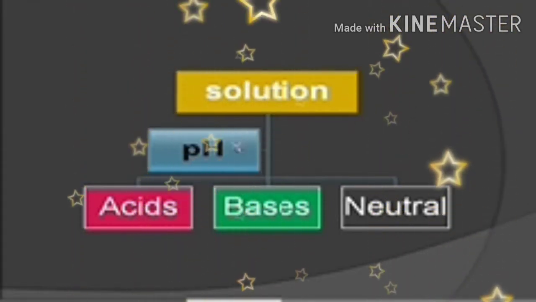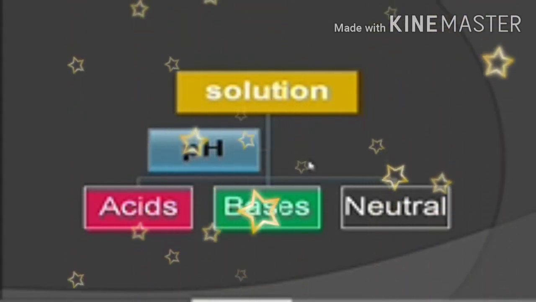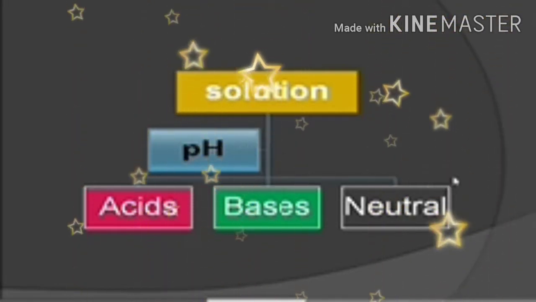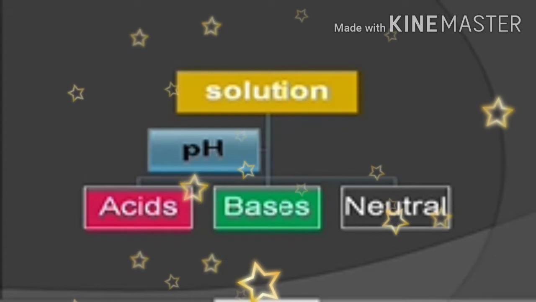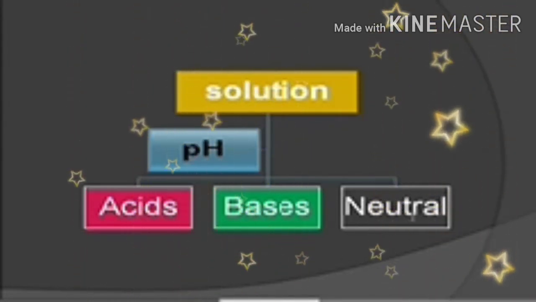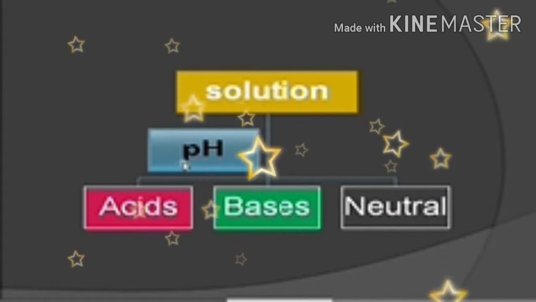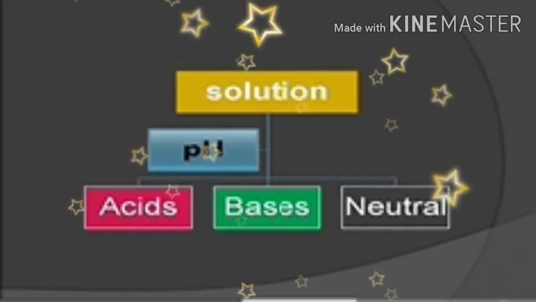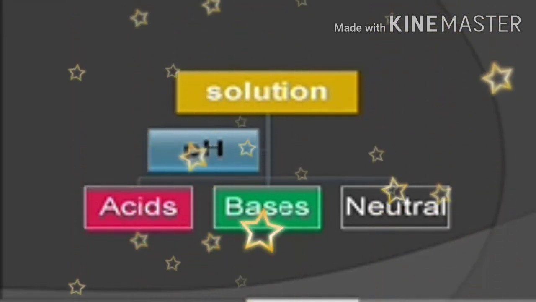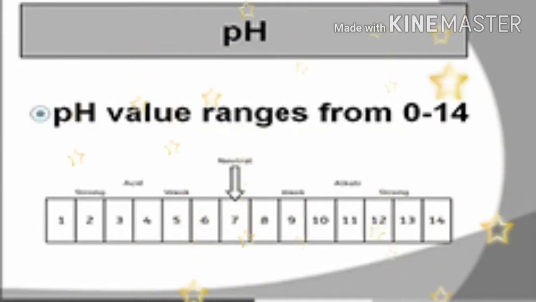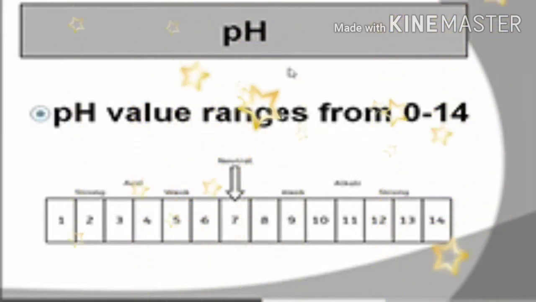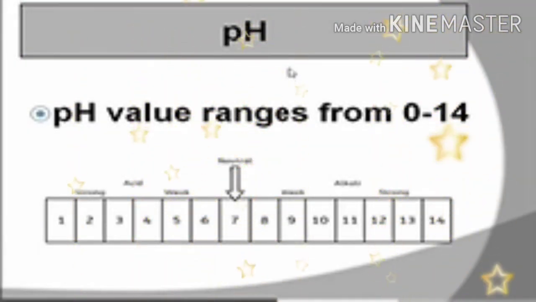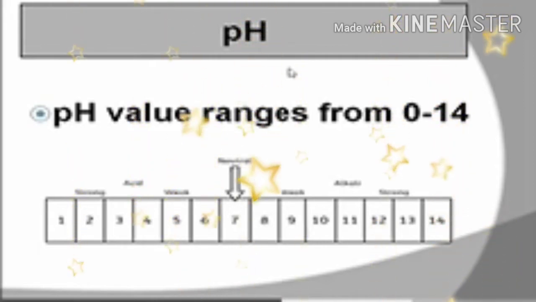Based on this pH, we can classify a solution into acids, bases and neutral. But what is pH? As I told you, pH is a property of a solution. Like temperature has units of degrees Celsius, measured in different numerical values like 0 degrees Celsius or 100 degrees Celsius, here we measure pH in simple numerical values in the range from 0 to 14. Depending on the pH value of a solution, we can say it is an acid or a base.